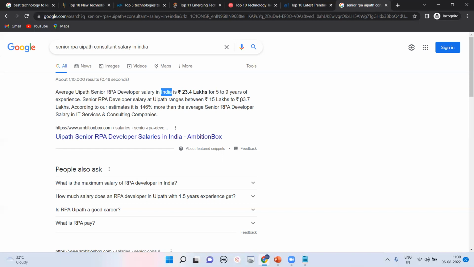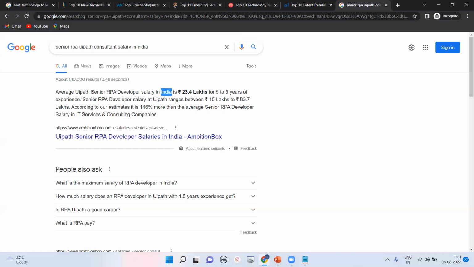There are n number of things you have to focus on, like the RPA part, your SQL Server, your agile methodology, basic knowledge of web-based applications, and basic knowledge of .NET. So n number of things are required to go for a 34 lakh salary across India. That is the salary you can check here. Suppose you got a package of 34 lakhs; tomorrow, if you go to another company, they can pay you 40 lakhs, 45 lakhs, 50 lakhs.